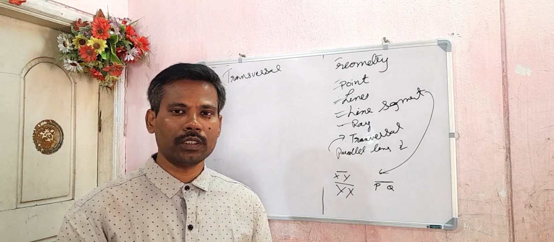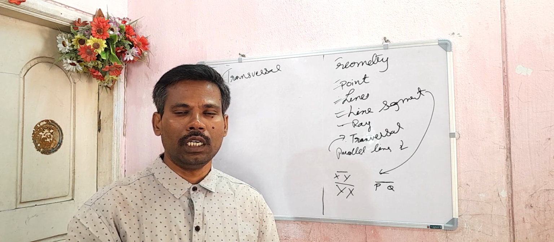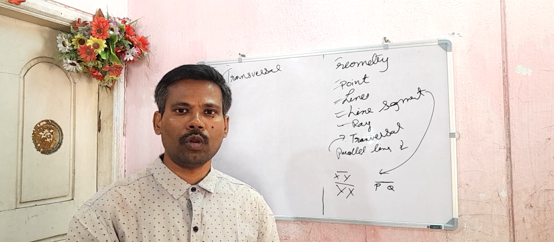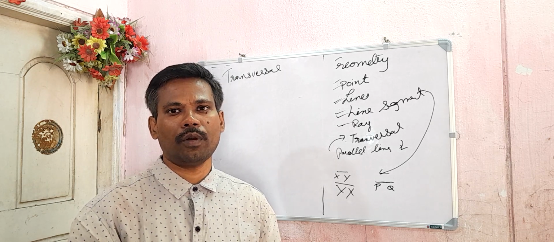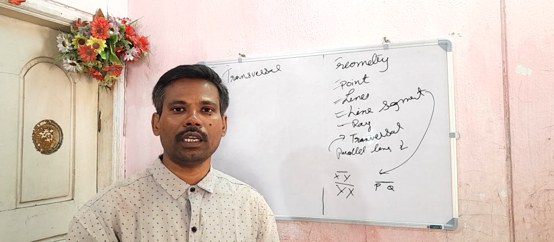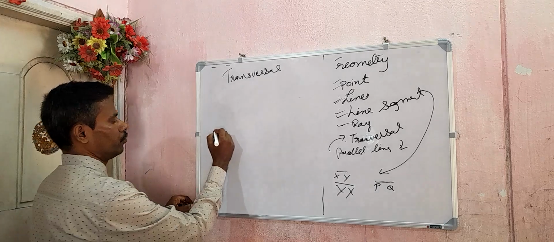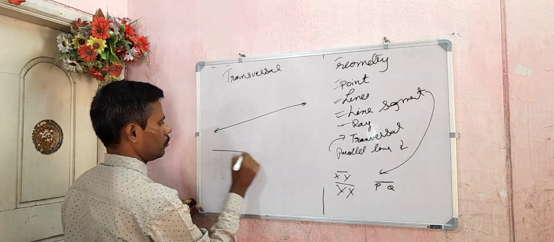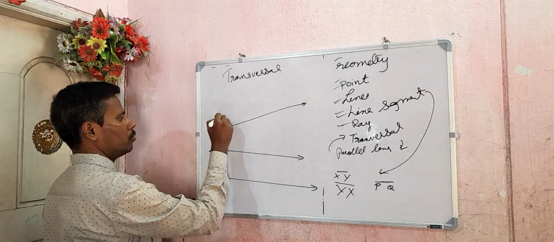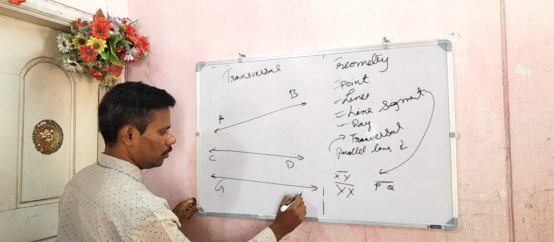Listen carefully. A transversal is a line. Already you know what is meant by a line. A line which intersects two or more lines at different points, then that line is said to be a transversal. So look at this picture carefully: AB, CD, GH.